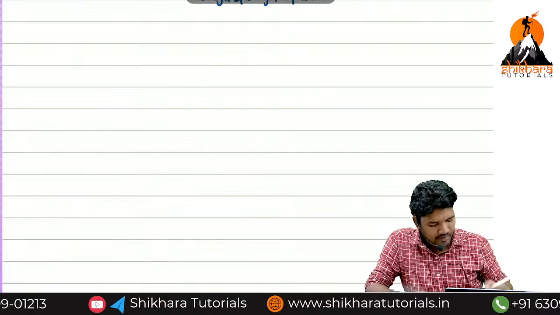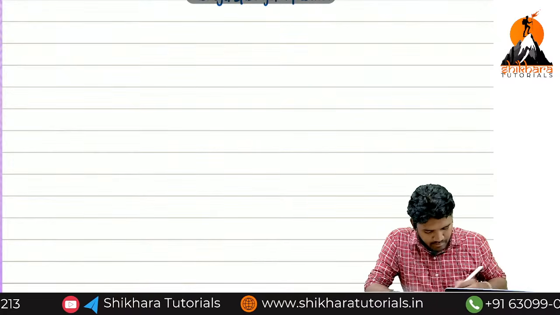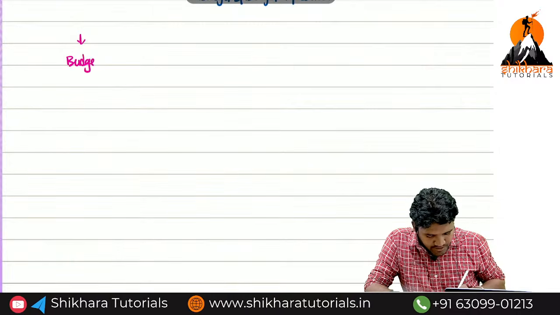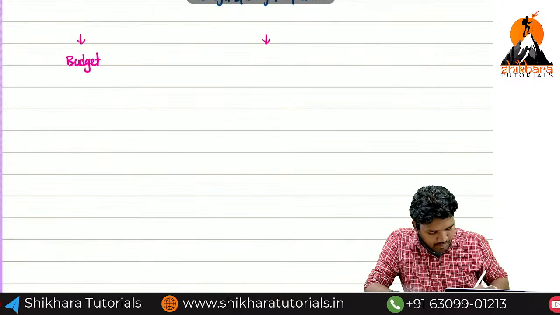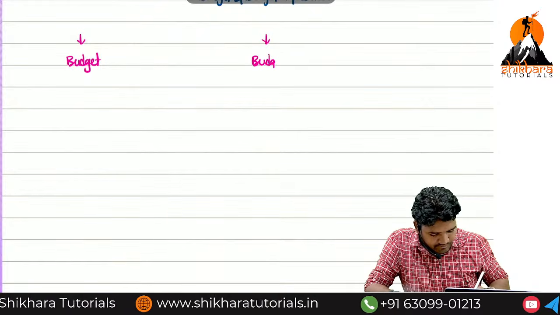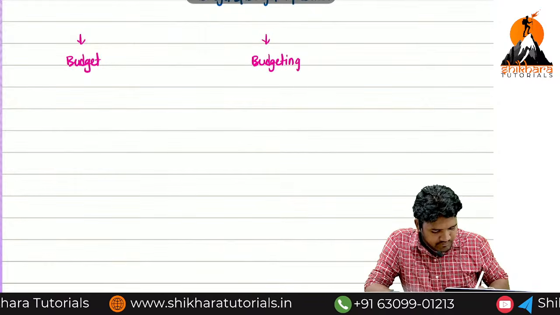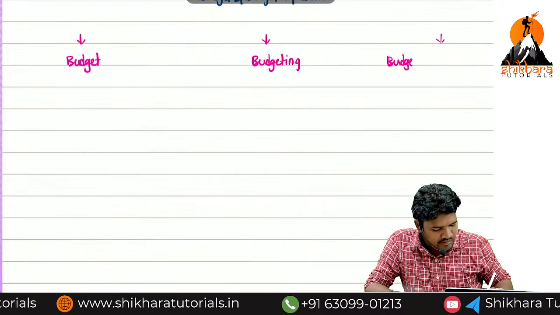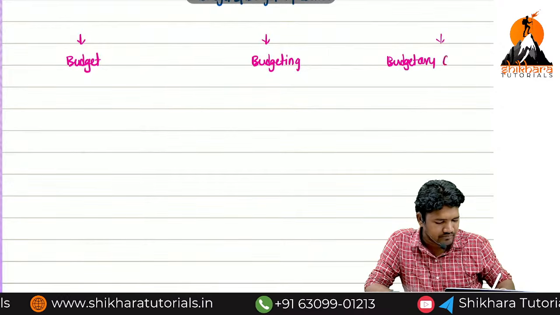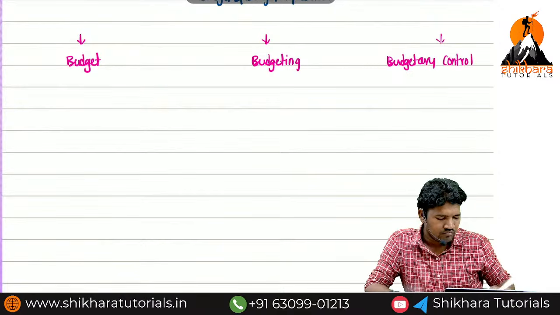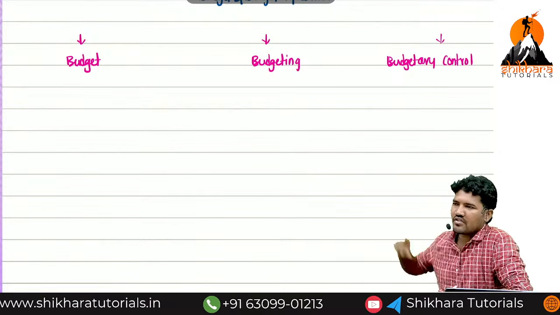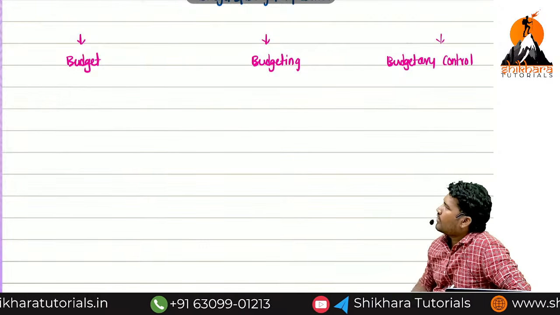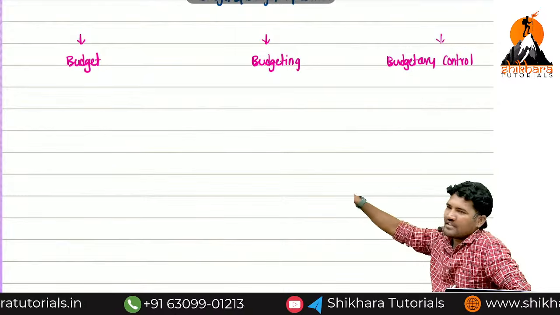Here, you have to learn three meanings: meaning of budget, meaning of budgeting, meaning of budgetary control. The concept of budgetary control is related to CMA final. When it comes to the inter, you have to learn only two things, that is budget and budgeting.